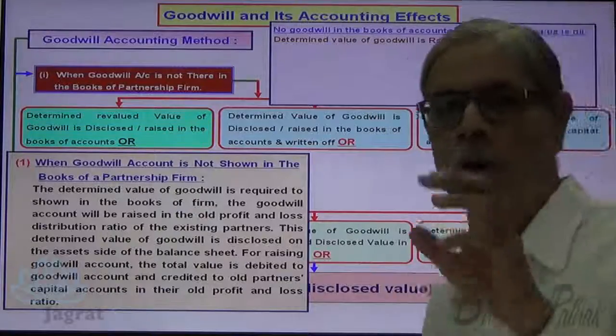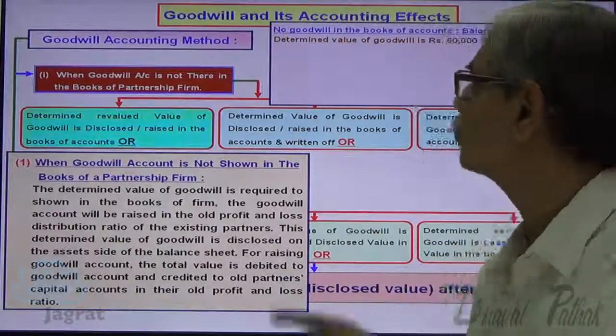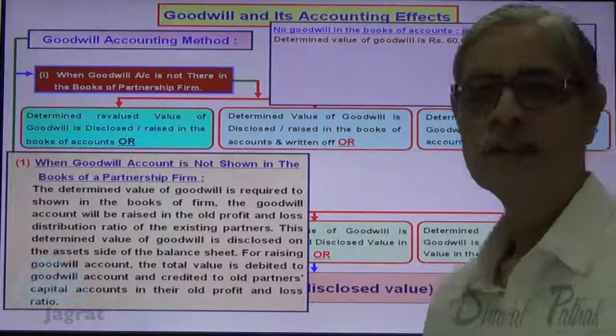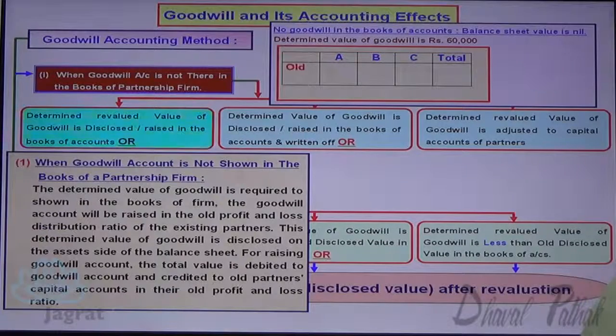The balance sheet value is 0; no value of goodwill exists in the books of accounts. The determined value of goodwill is 60,000. Now there are three partners A, B, C. Their old profit sharing ratio is 1:1:1. They have changed their profit sharing ratio, and their new profit sharing ratio is 2:2:1.